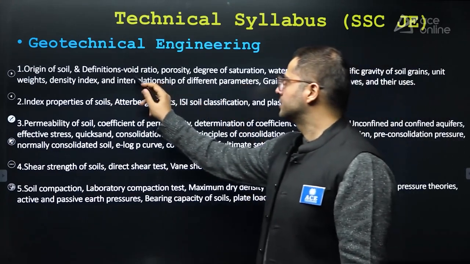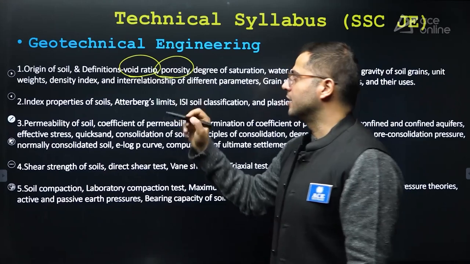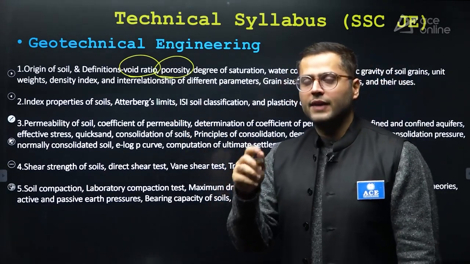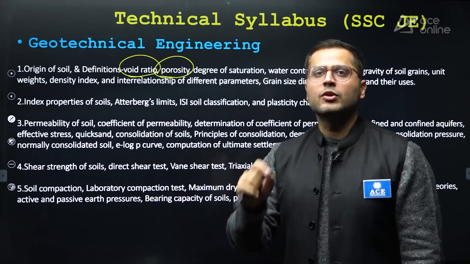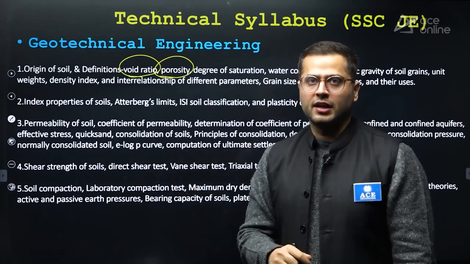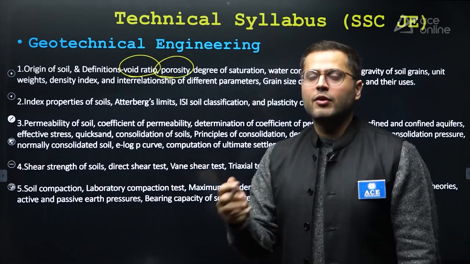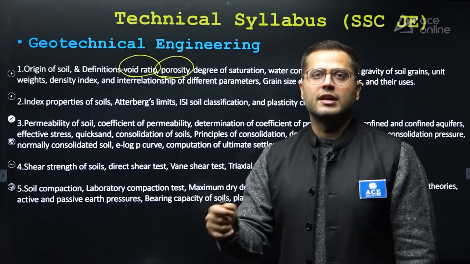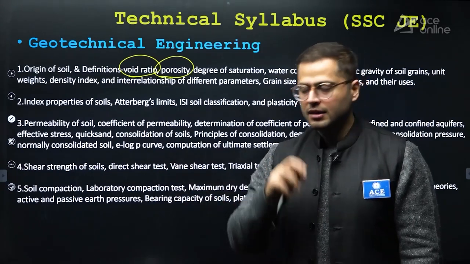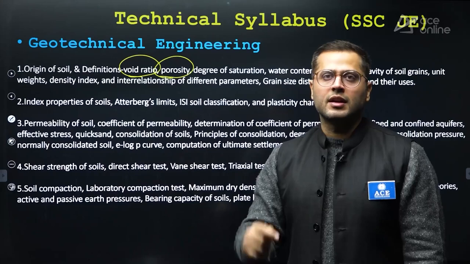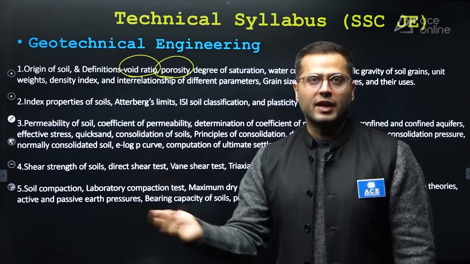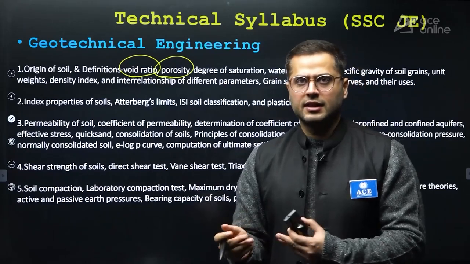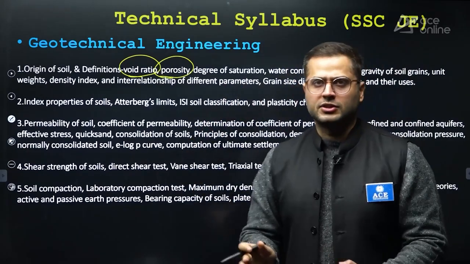So see, what they will do is, there is a relationship between, for example, void ratio and porosity, right? We all know this. That particular relationship, they will give you the value of void ratio and they will ask you what is porosity, right? They will give you the value of void ratio and they will tell you, calculate the value of dry density for a particular soil sample, right? After that, if dry density is given, how would you find the bulk density of that particular soil? Basic relationship formulas are asked in this particular topic. Not much, right?